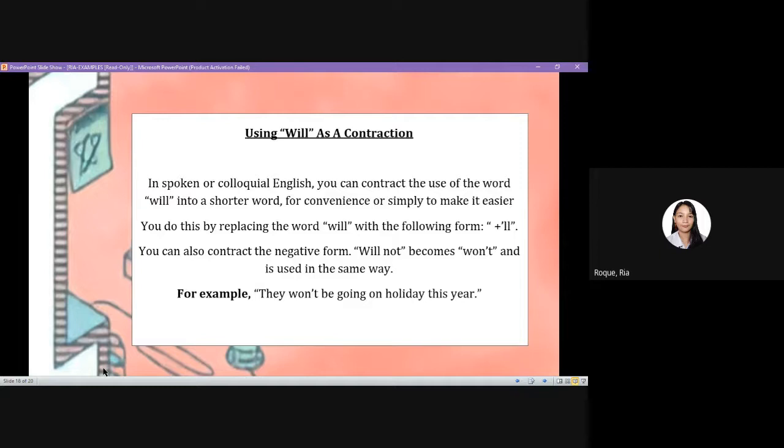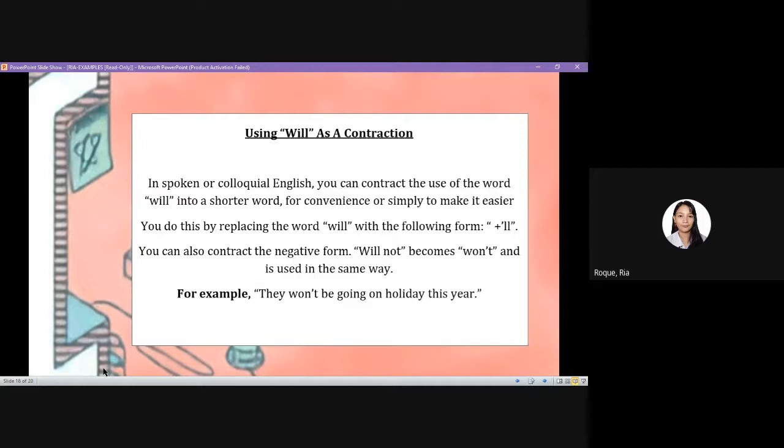You do this by replacing the word will with the following form, adding the two letters 'll, just like I'll. You can also contract the negative form. Will not becomes won't and is used in the same way. For example, they won't be going on holiday this year.